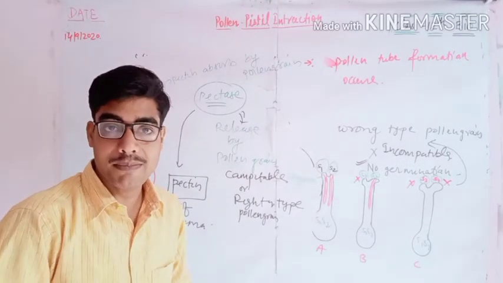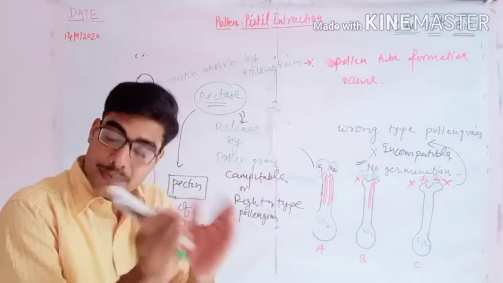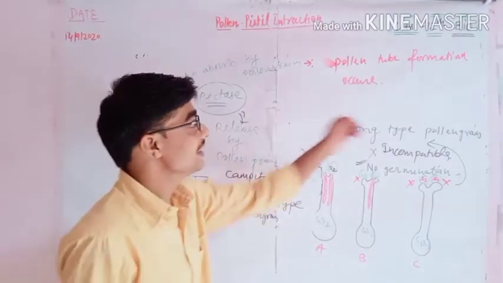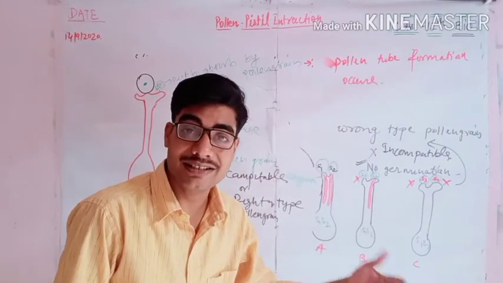It's a very simple mechanism, and this whole event in NCERT is called pollen-pistil interaction.